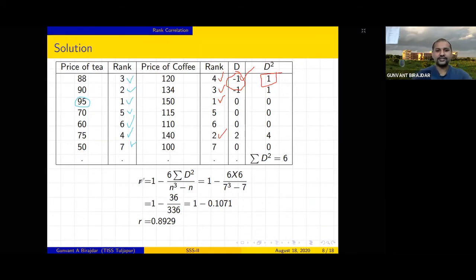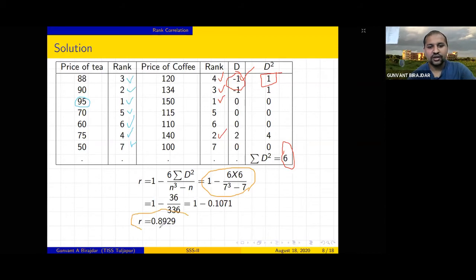Now we will use the formula. What is the formula? R is equal to 1 minus 6 summation d square upon n cube minus n, right? So 1 is as it is. So 6 is as it is. We know summation d square is nothing but your 6, right? So we substitute that value of 6 here, and after doing all the calculation, 1 minus 36 upon 336, which is nothing but 1 minus 0.1071, and which is nothing but this.